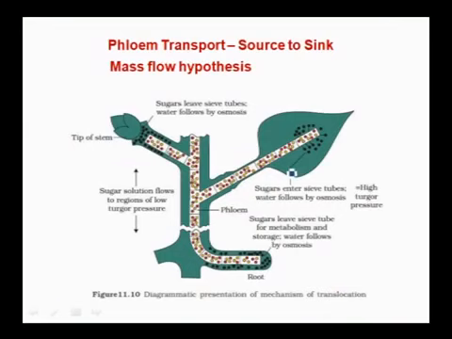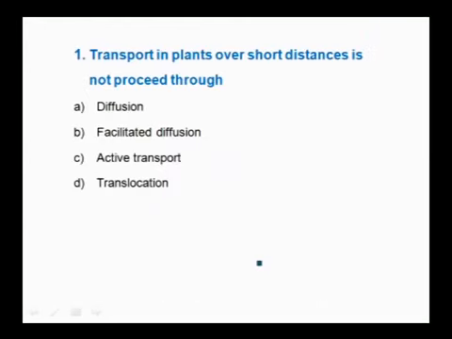And next, food is transported with the help of vascular tissue, that is phloem. Phloem transport is from source to sink. Here the leaves are the source where the food is prepared, and usually roots are the sinks where that has to be unloaded, and that is called vein loading and vein unloading, and that is explained through the mass flow hypothesis. So, let us move to some questions related to transport in plants.